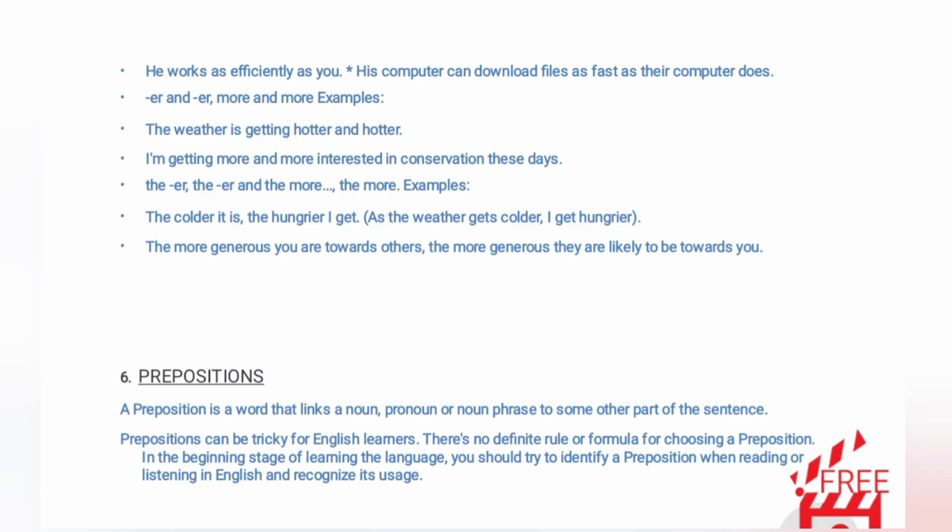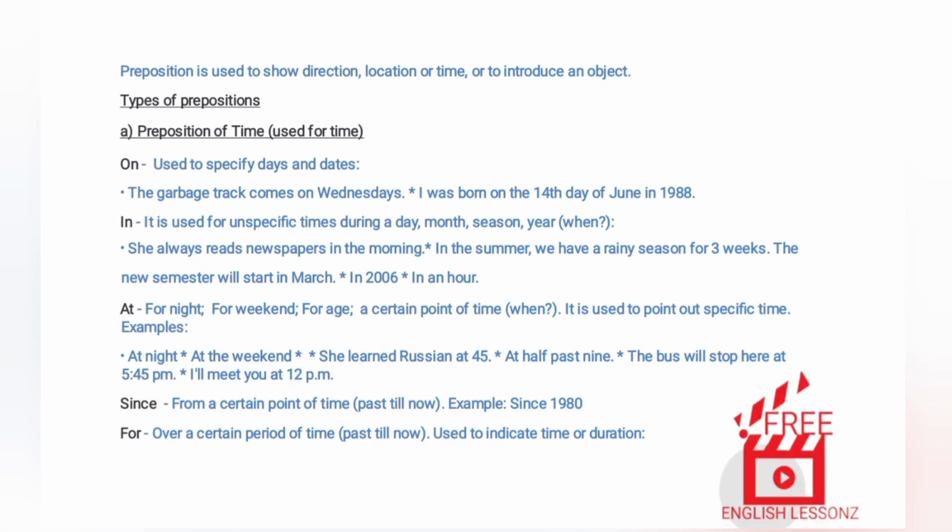6. Prepositions. A preposition is a word that links a noun, pronoun or noun phrase to some other part of the sentence. Prepositions can be tricky for English learners. There's no definite rule or formula for choosing a preposition. In the beginning stage of learning the language, you should try to identify a preposition when reading or listening in English and recognize its usage. A preposition is used to show direction, location or time, or to introduce an object.